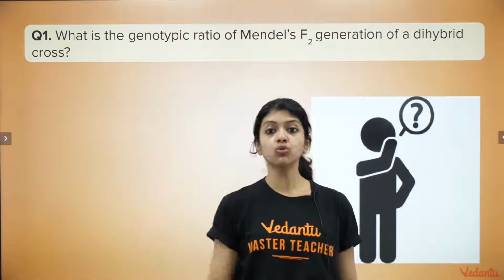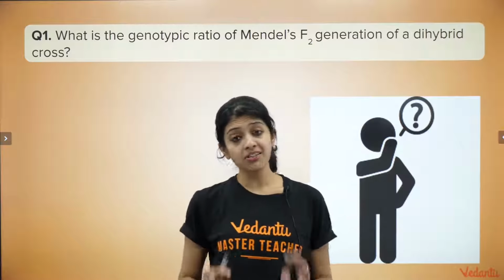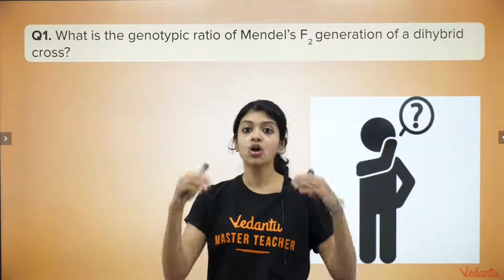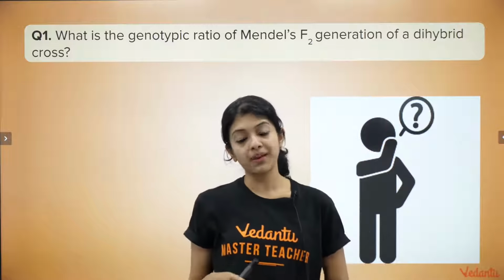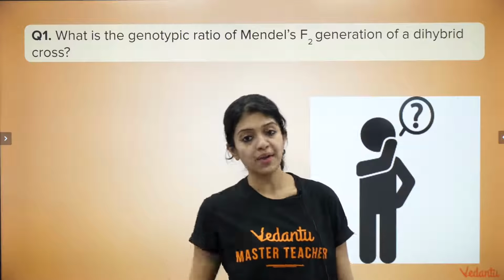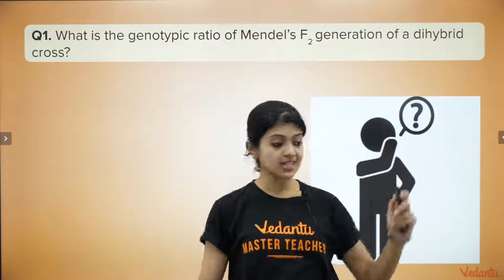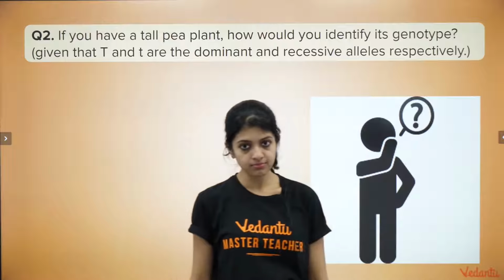And I've also given you another homework, which I've not put here as a question. What is the relation between the F2 phenotypic ratio of a dihybrid cross and the F2 phenotypic ratio of a monohybrid cross? Okay, I want the answer to that, and I also want the answer to this question.